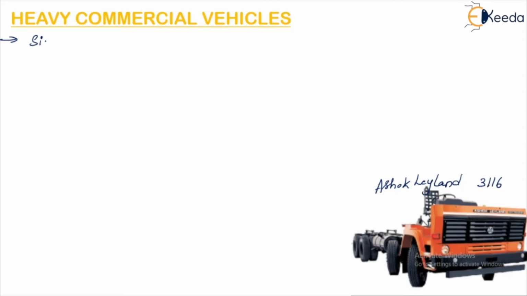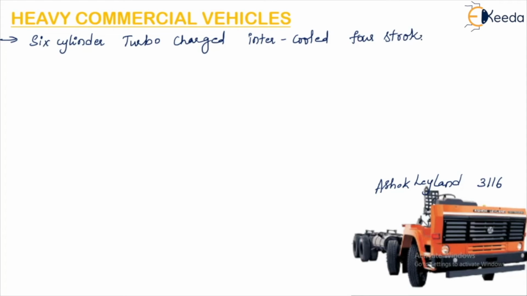So it is a 6-cylinder turbocharged intercooled 4-stroke diesel engine.